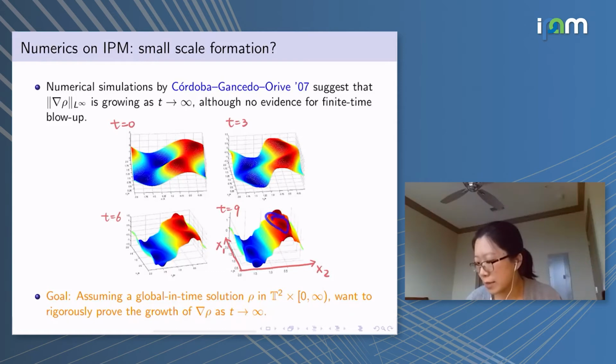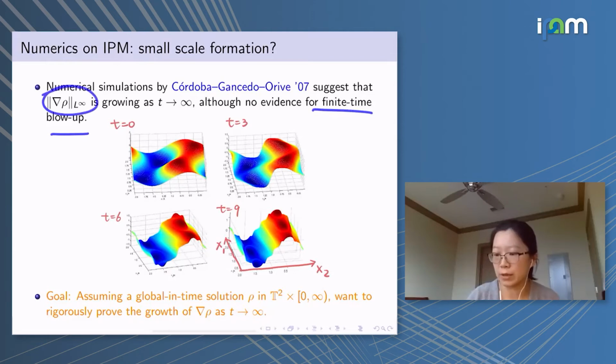It turns out that in these places, the L infinity norm of the gradient is indeed increasing at some of the points. But they also compare it against their blow-up criteria, and they don't see the level sets getting too oscillating, and they don't see the Riesz transform blowing up either. So they say there is no evidence for finite time blow-up, although it looks like the L infinity norm is growing.